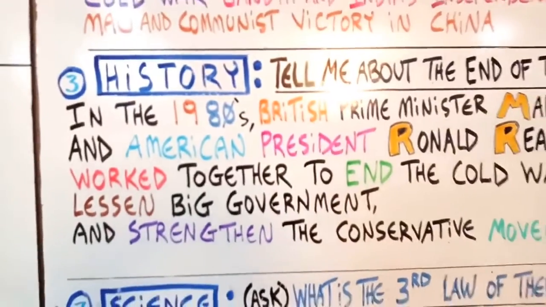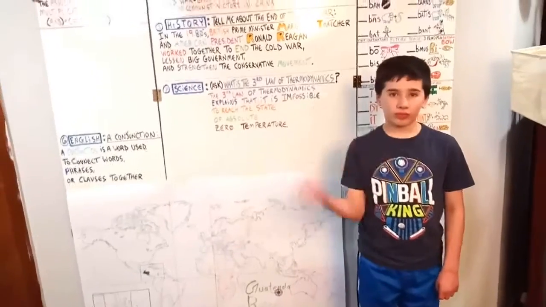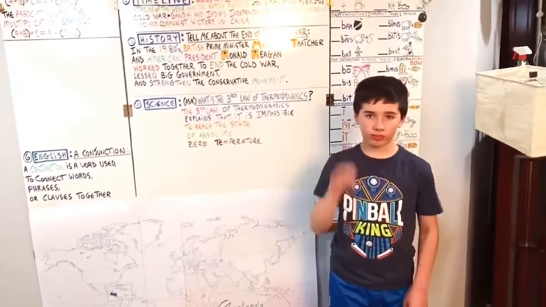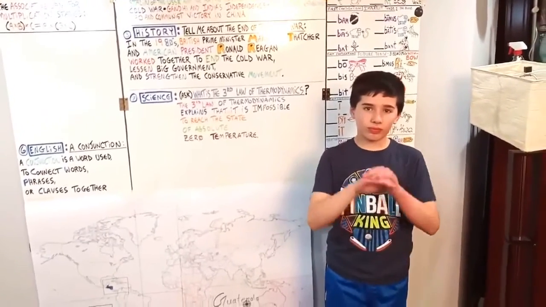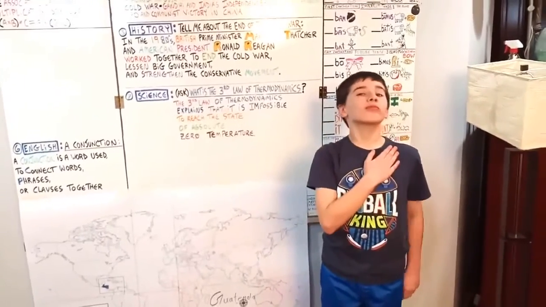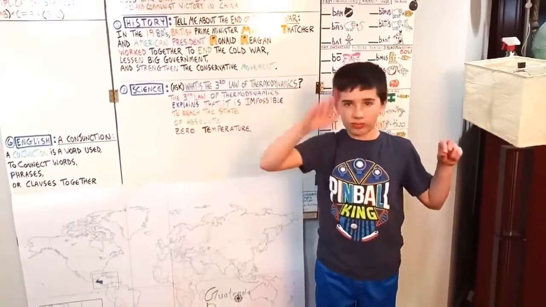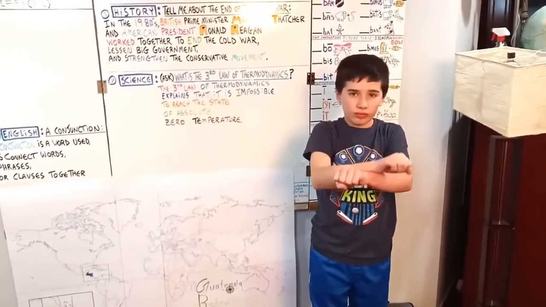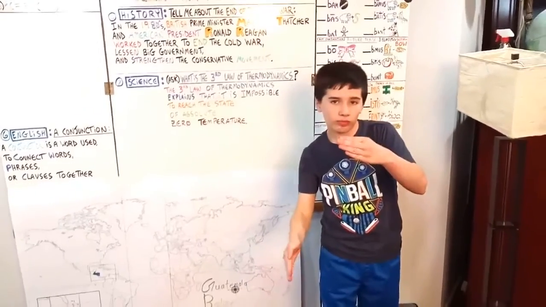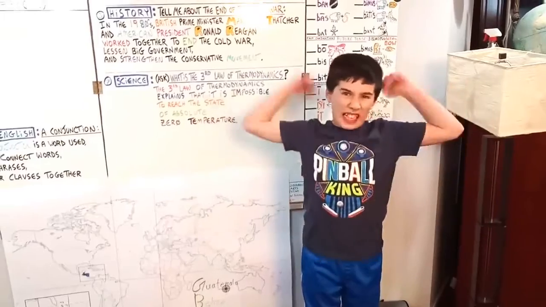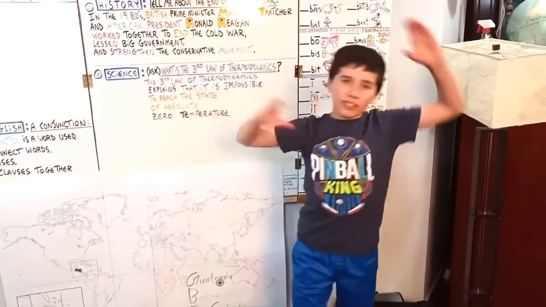Tell me about the end of the Cold War. So we're going to do in the 1980s. 1980s, we'll pull back. British, the sign for British, Prime Minister, Margaret, M for Margaret, T for Thatcher, and put our hand on our heart for American President, Ronald, 2 R's, Reagan, worked, the sign for work, together to end, the sign for end, the Cold War, to lessen big government and strengthen the conservative movement.